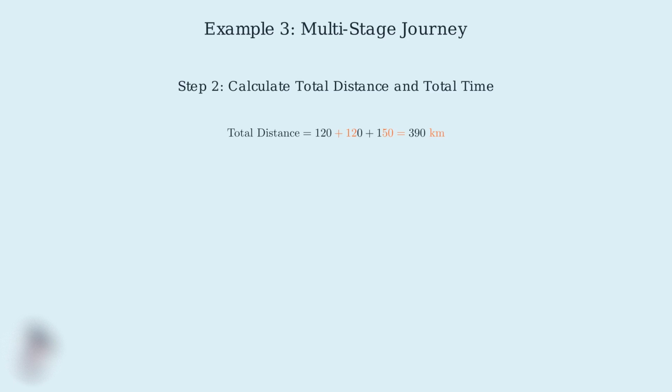Now that we have the distance for each stage, let's calculate the totals. The total distance is the sum of all 3 stages. 120 plus 120 plus 150 equals 390 kilometers. The total time is the sum of all time periods. 2 plus 1.5 plus 3 equals 6.5 hours.